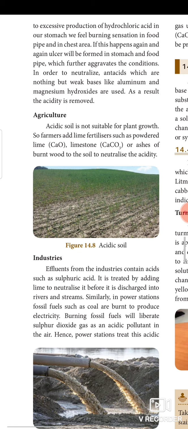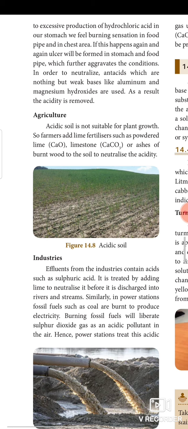Similarly, in power station, fossil fuels such as coal are burned to produce electricity. Burning fossil fuel will liberate sulfur dioxide gas as an acidic pollutant in the air. Hence, power station treat this acidic gas using powdered lime or limestone to neutralize it, so that air pollution can be prevented. Next, indicators. What are indicators? Since the acid and base solution both are colorless when they are not disturbed, how can we identify whether the solution is acid or base? For that, indicators are used.